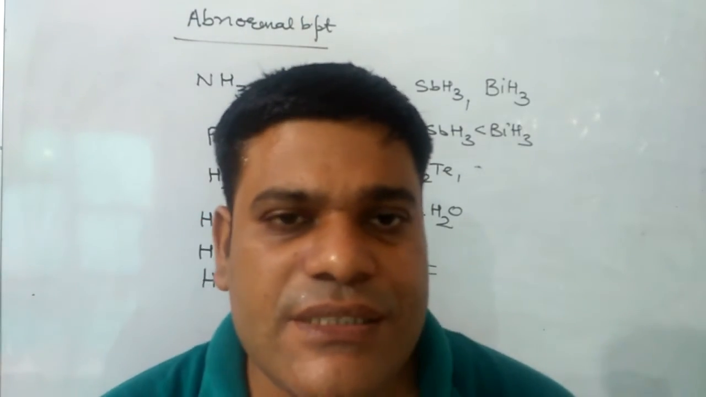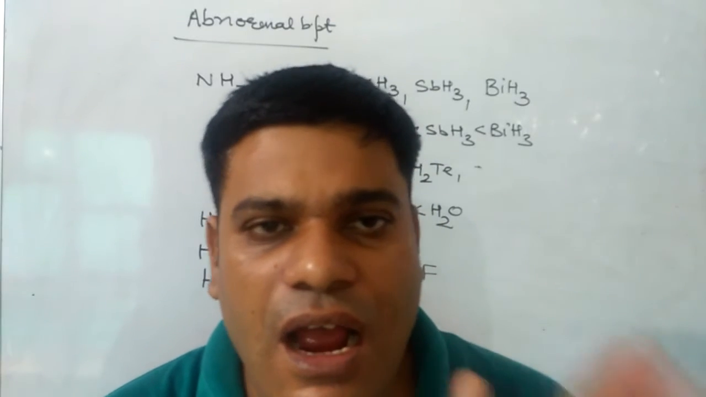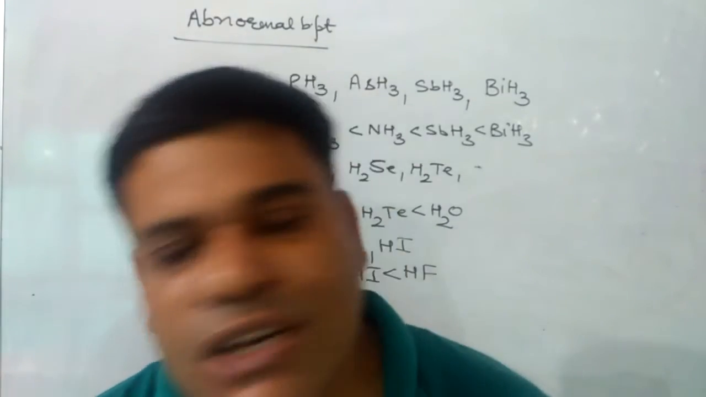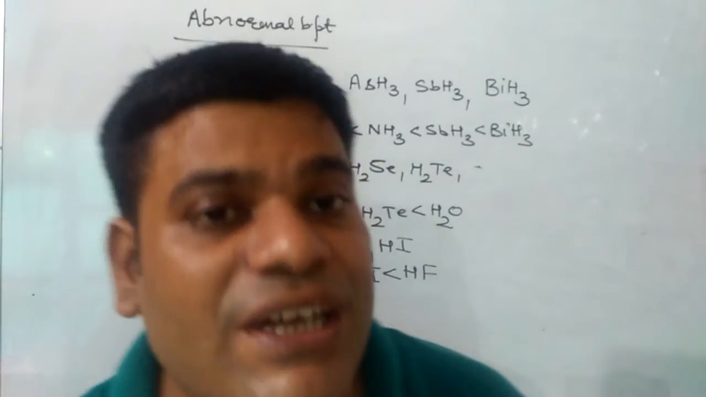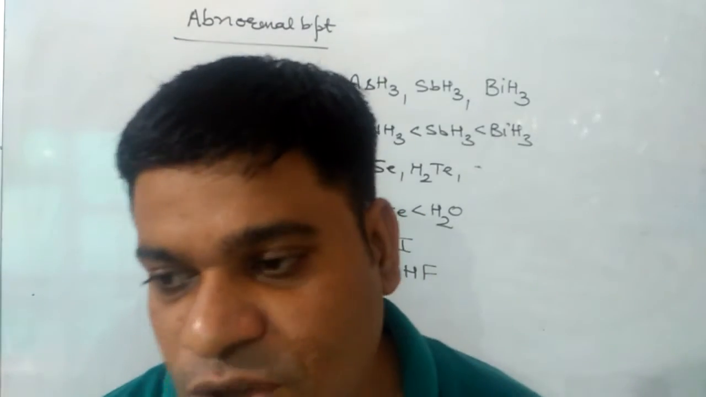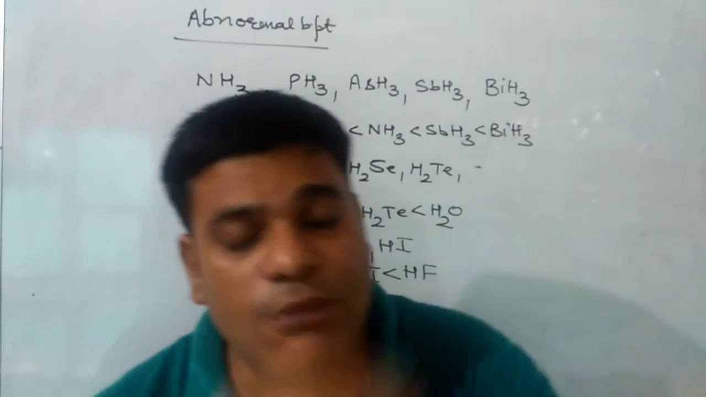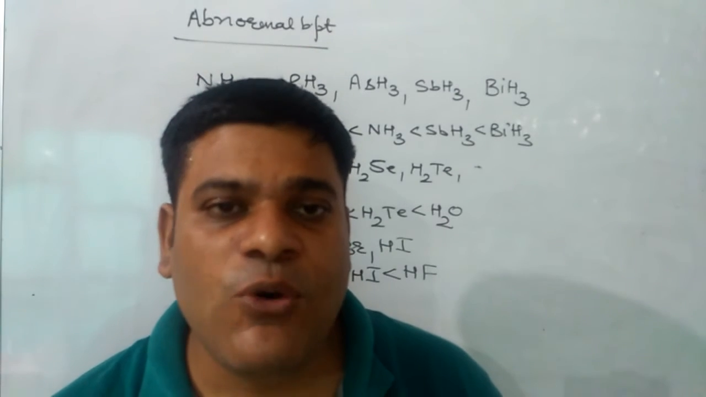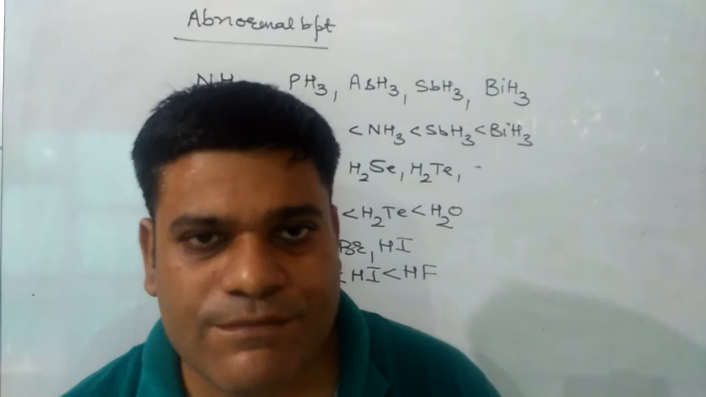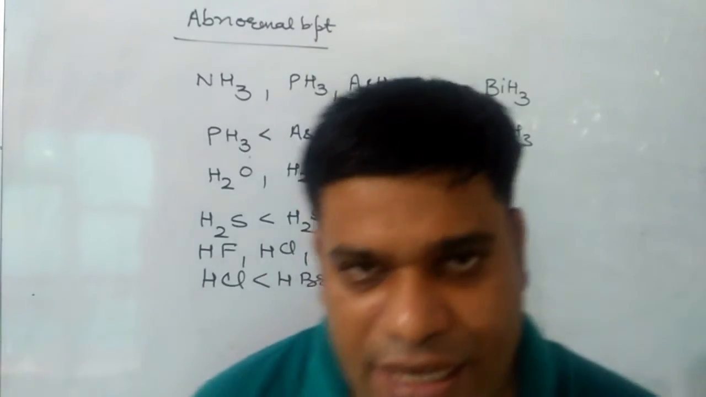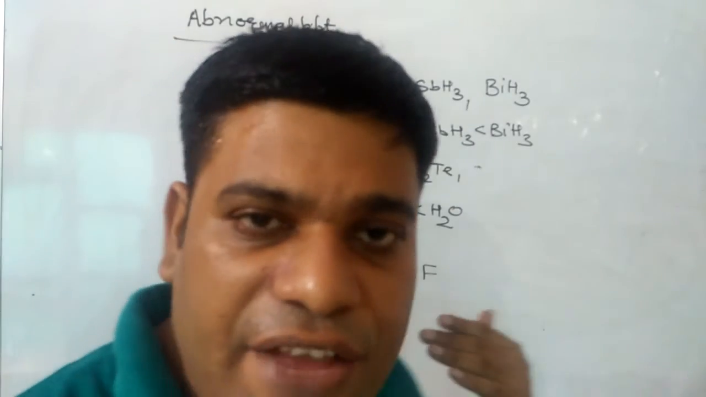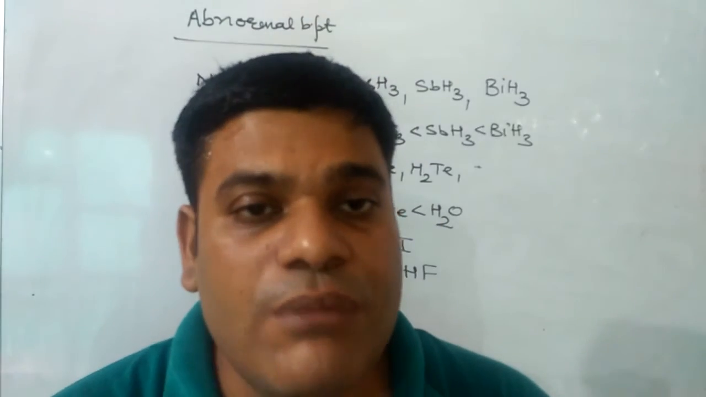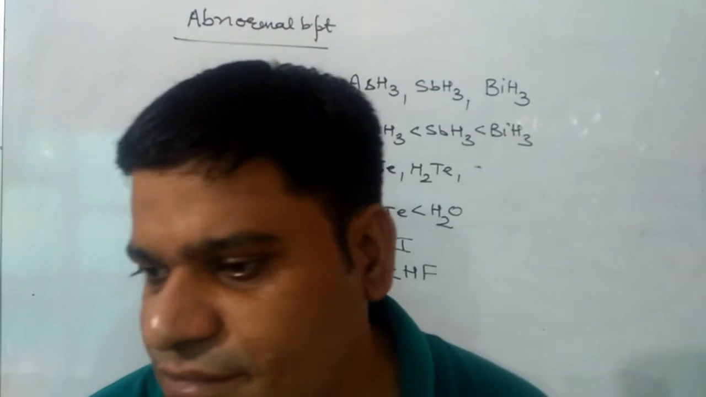Next consequence will be abnormal volatile nature. As we know, the volatile nature will be inversely proportional to boiling point, or we can say that with increase of boiling point, the volatile nature will decrease. That's why ammonia is less volatile than PH3. H2S is more volatile than H2O. Similarly, HI is more volatile than HF. All these can be answered on basis of hydrogen bonding.